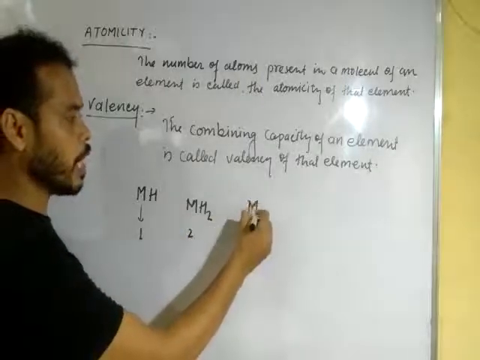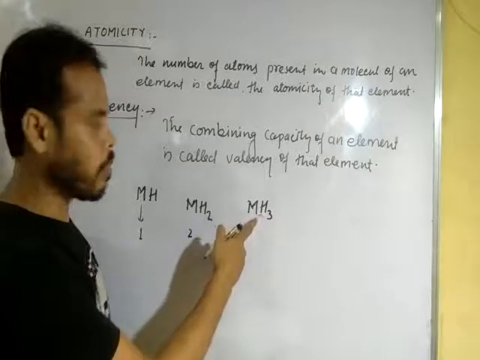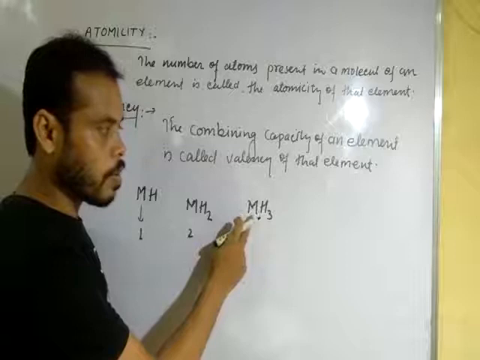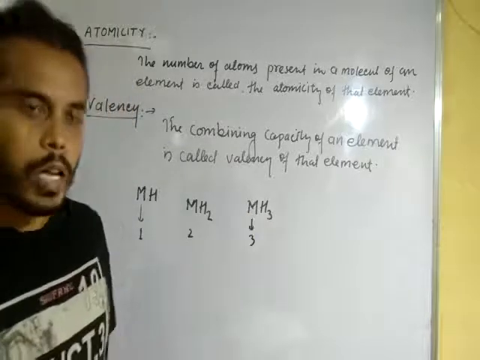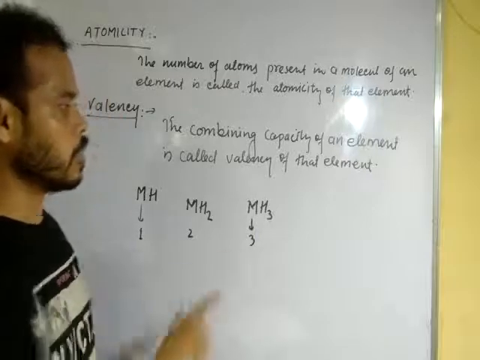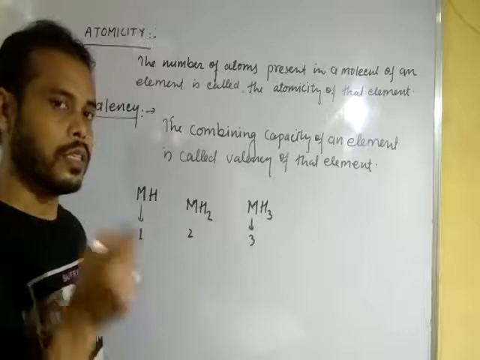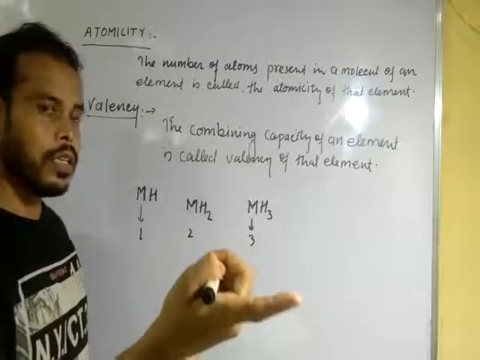In the case of MH3, three hydrogen atoms are combined with M, so the valency of M is 3. So the number of hydrogen atoms combined with any element is the valency of that element.